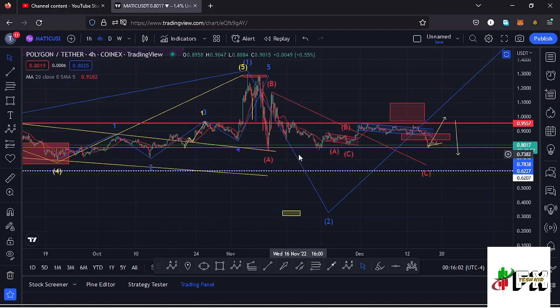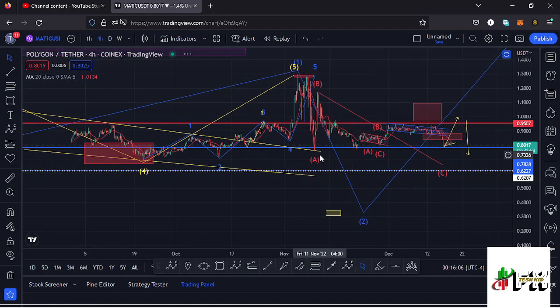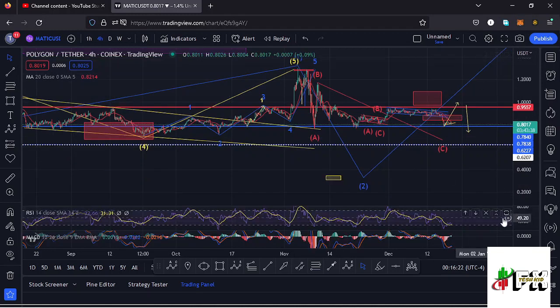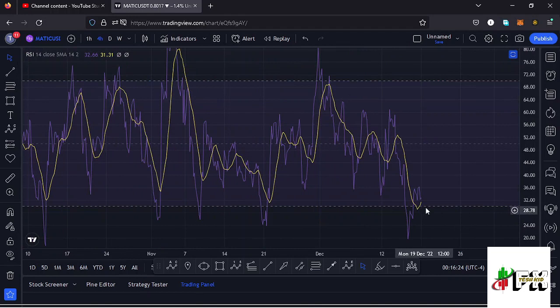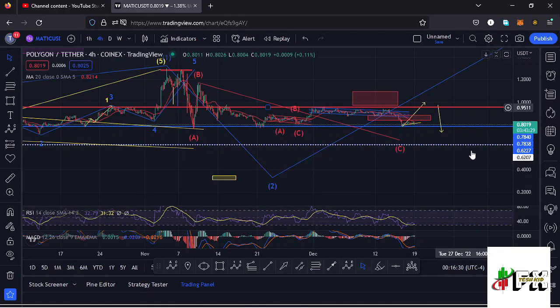So those are my two possible ways of having that ABC corrective structure, and also my short-term scenarios based on the ABC corrective structures, the key areas of support and resistance, and the chart patterns that you have information on in this chart. So that's the update for Polygon Matic, and also taking a look at the indicators to see what movements will be supported. On the RSI we are trading at around the 32 mark, meaning we have massive room to support any movements to the upside, and a bit of room to support movements to the lower side before we get into the oversold region.